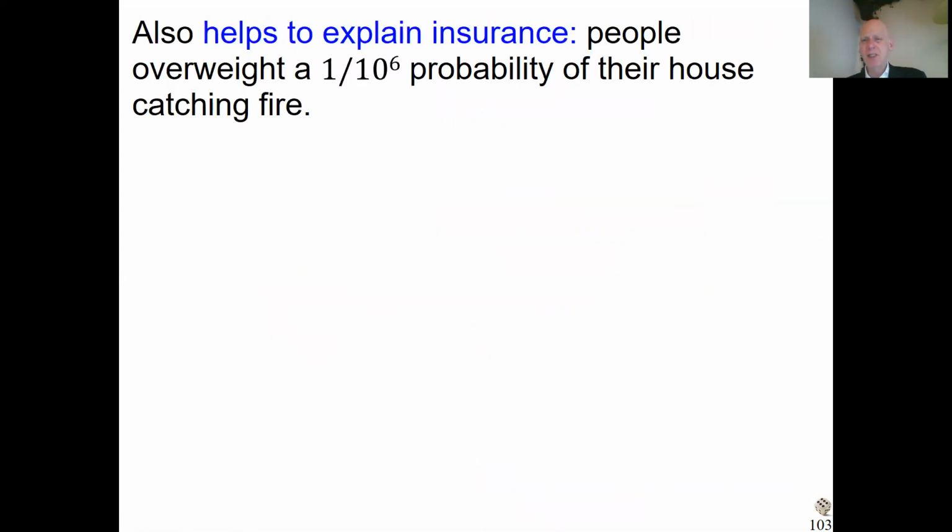Insurance is in fact in a way the same phenomenon. Gambling is overweighting of small probabilities, but insurance is much the same. Maybe there's a very small probability of your house catching fire, but you don't understand how small that probability is. You just think, oh, it may catch fire. If the probability is 1 over a million, you feel it is 1 over 100 or so, and that's why you take insurance. So it's funny that insurance and gambling have the same basic psychological mechanism underlying them.